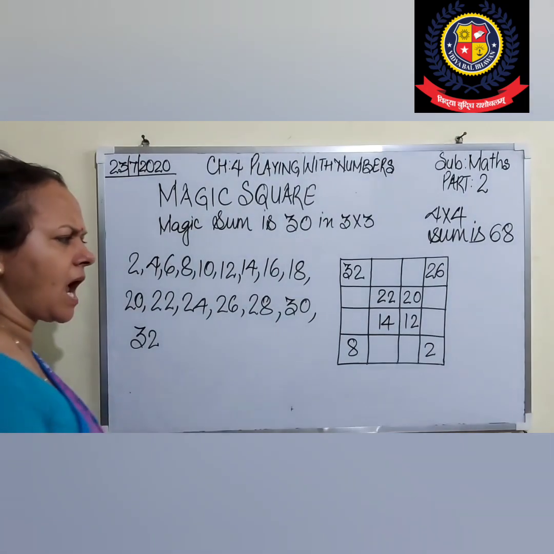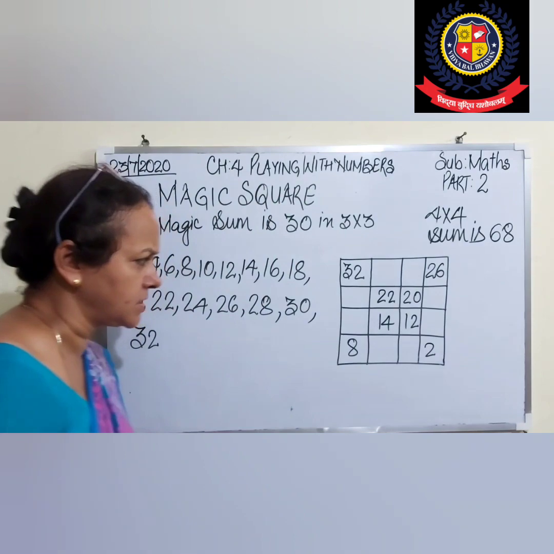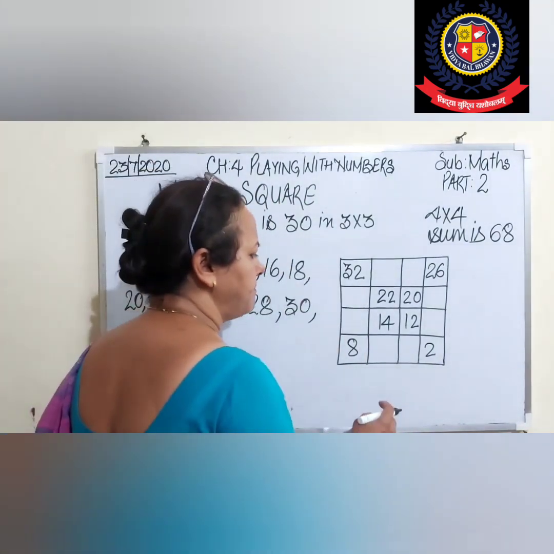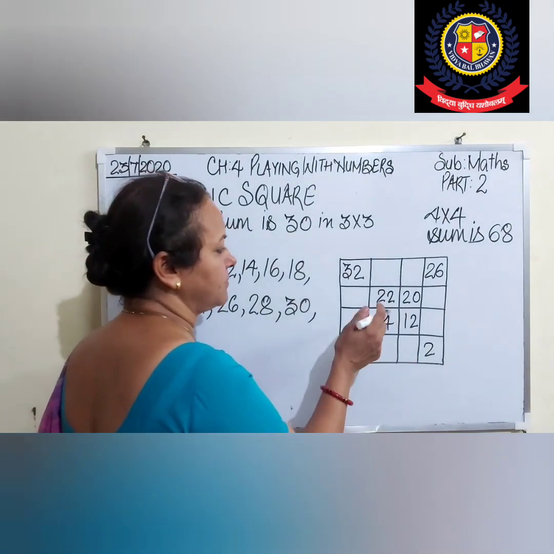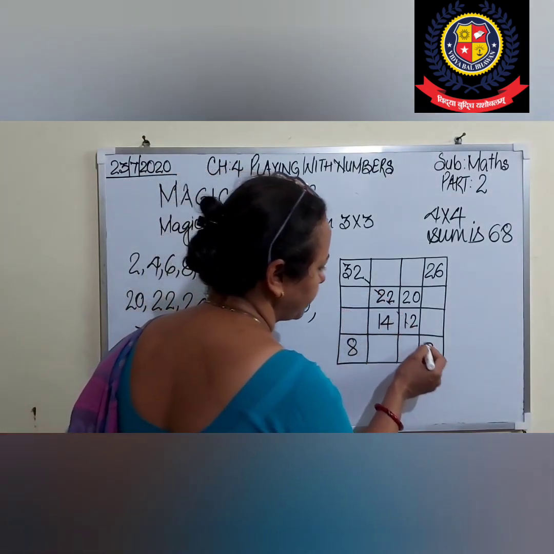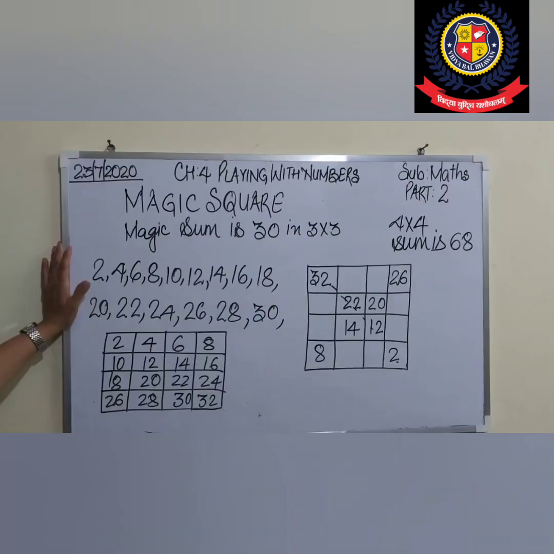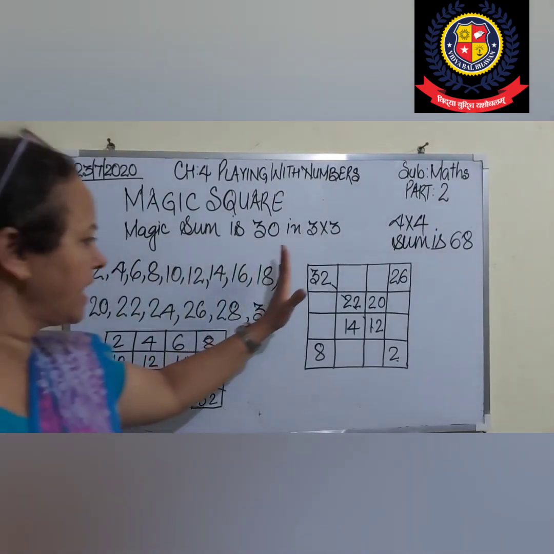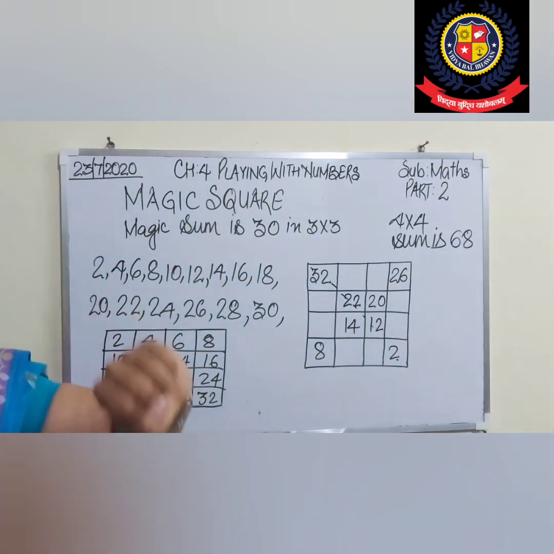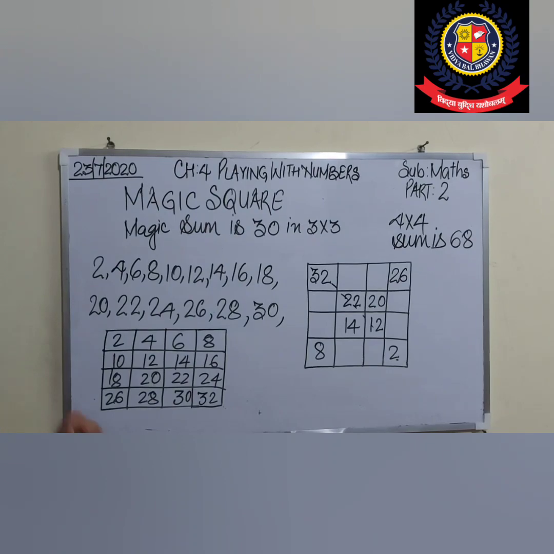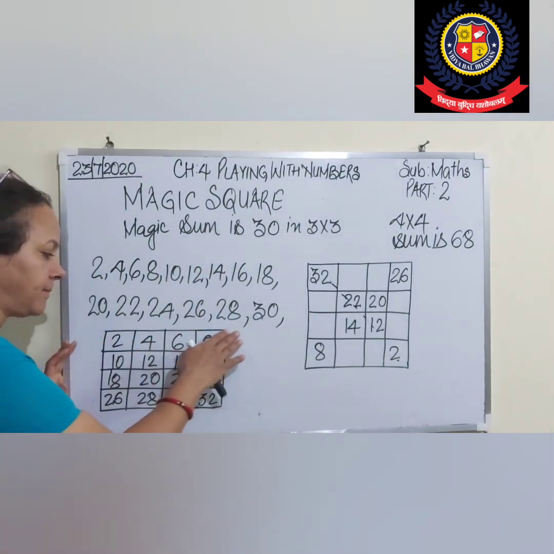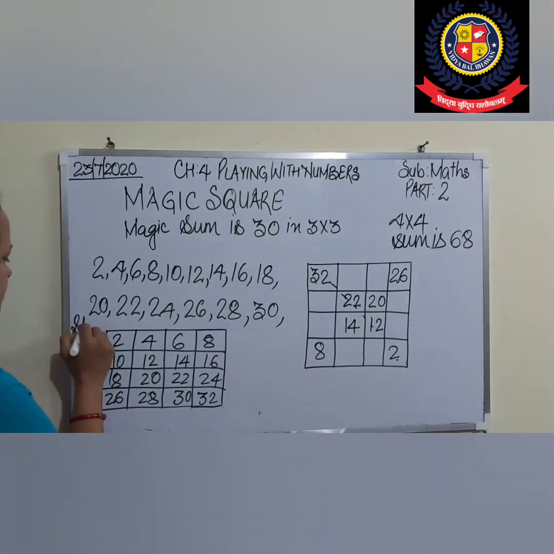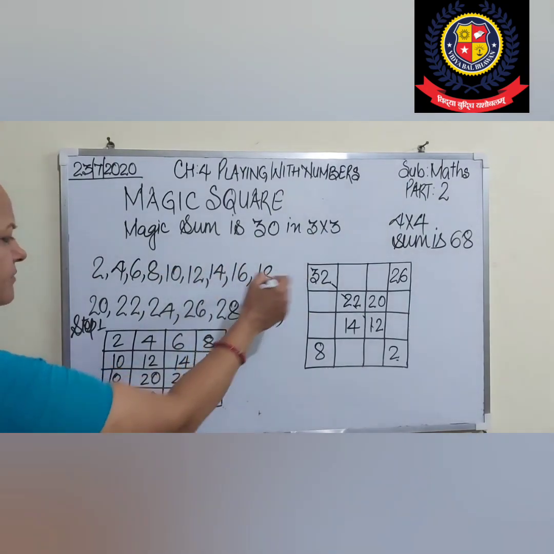I have assumed that I will take these. But if I want to make the groups so that the sum should be 68, what will I do? This 2 should be here. As I have told you, I will take it. Before that, I can do one more step. Whatever numbers I have taken, I have adjusted those numbers. So we will do step 1 each. Okay students, step 1. We will adjust all the numbers which are given.